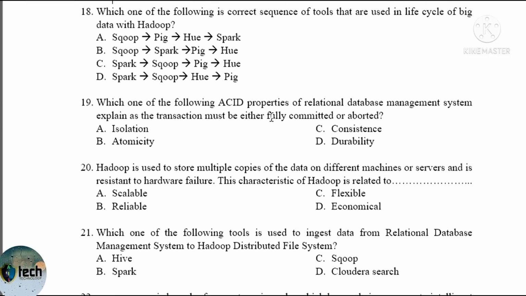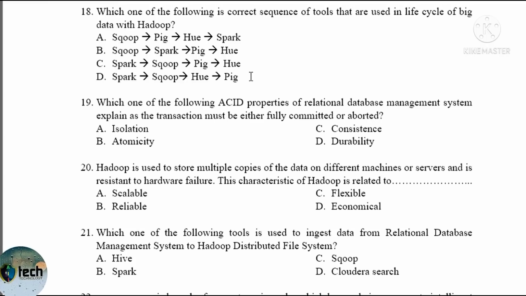Question number 18, which one of the following is correct sequence of tools that are used in life cycle of big data with Hadoop system? The first one, Scoop, then Pig, Hue and Spark. Scoop, Spark, Pig and Hue. Spark, Scoop, Pig and Hue. Spark, Scoop, Hue and Pig is the alternative.